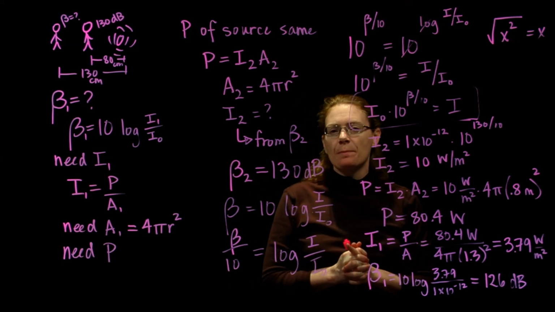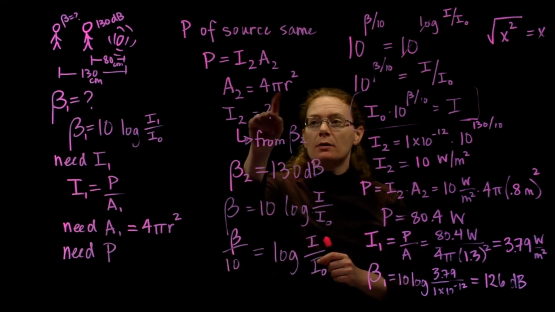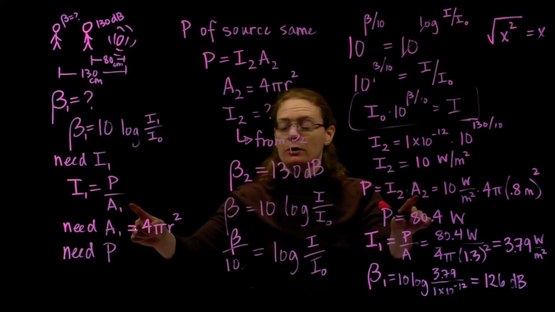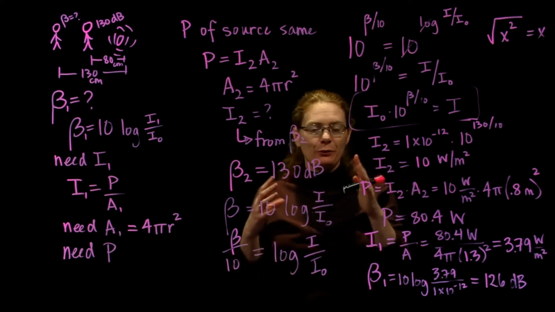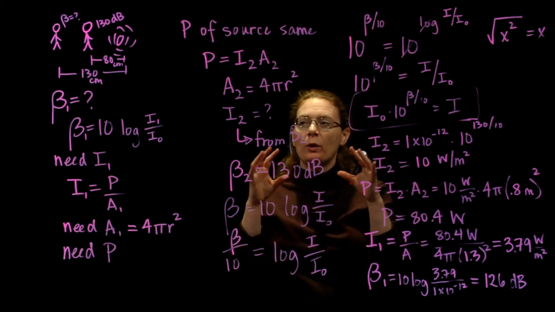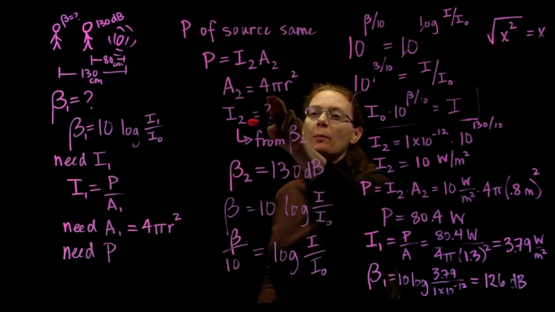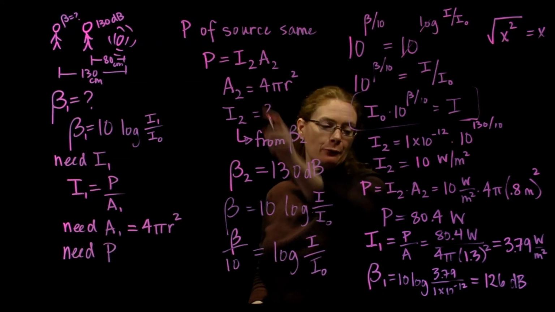Two things to note. The most common mistake I see is forgetting this 4. So when you need the area in this equation or this equation, don't just jump to pi r squared. That's only for a circle. That's 2-dimensional. We are dealing with a 3-dimensional wave, and so we end up with 4 pi r squared. So the biggest mistake I always see, 4 pi r squared, forgetting that 4.